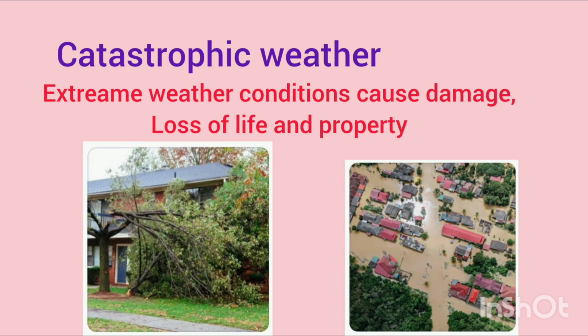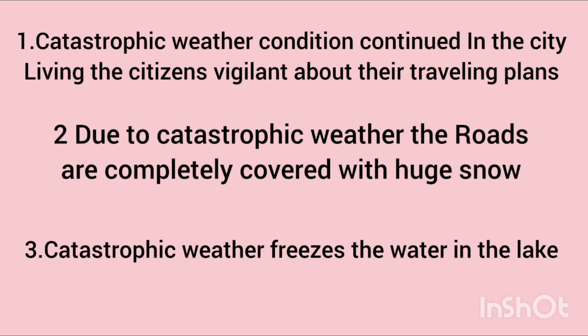Catastrophic weather. This is the weather where extreme conditions cause damage, loss of life and property, which means a weather with a very bad condition that causes harm or damage to your property, vehicles, or your life, etc., because of the winds, because of the excessive amount of water that gets into your house, like blowy winds, which is devastating. So let's learn some examples of catastrophic weather.